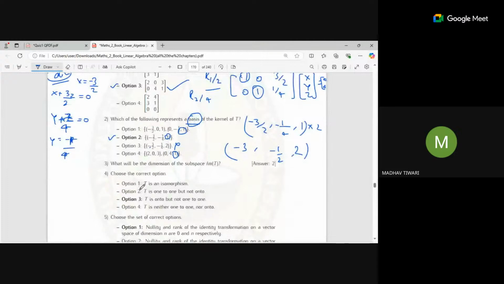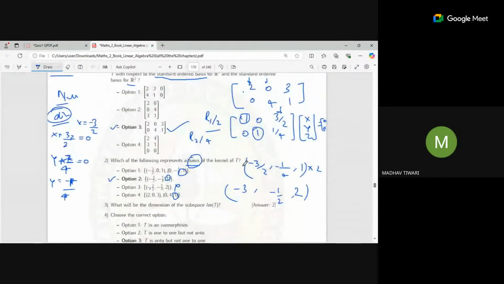Sir, what did you do in the last step? How did you confirm that this option 3 is not correct?